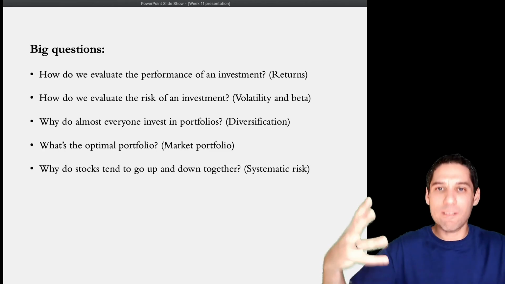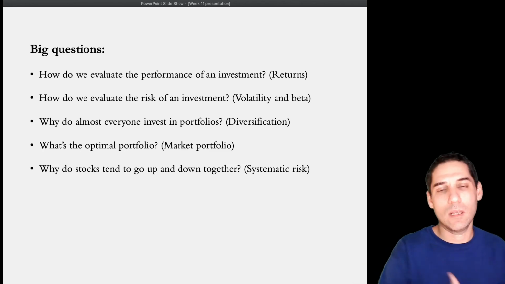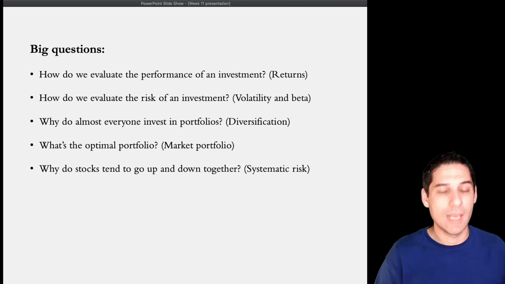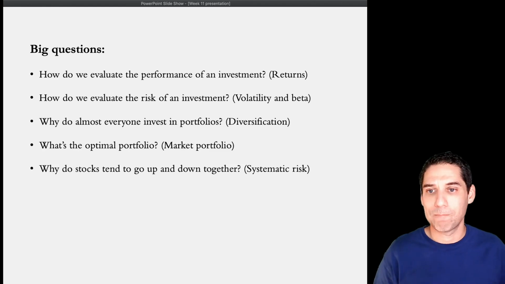There's a systematic factor, right? And then we're going to call the risk that results from this systematic factor, we're going to call it systematic risk. So we're going to talk about different types of risk. One type matters more than other. Okay.